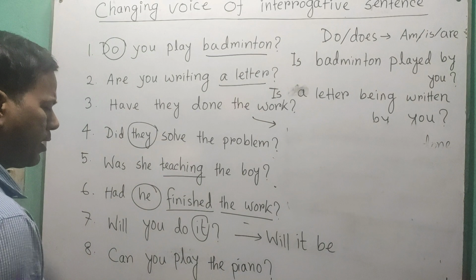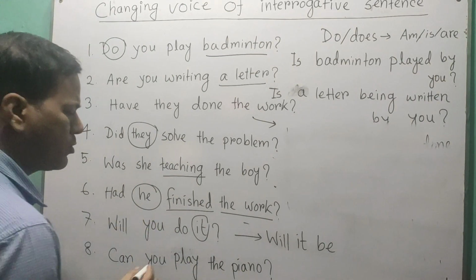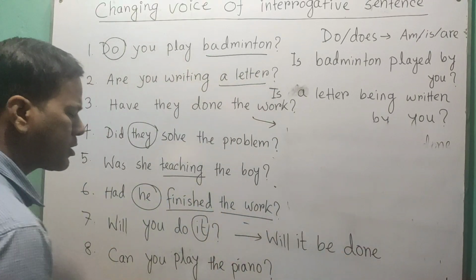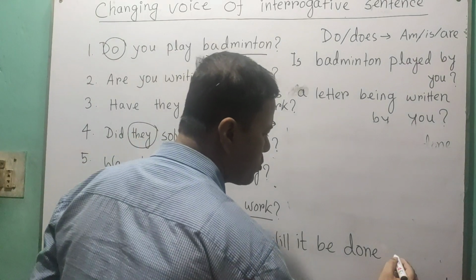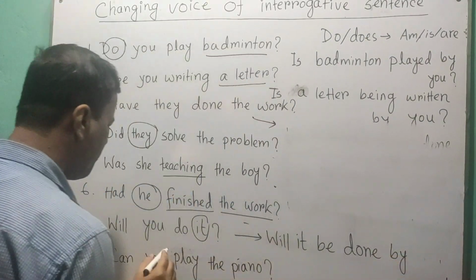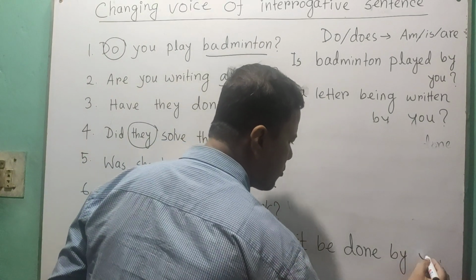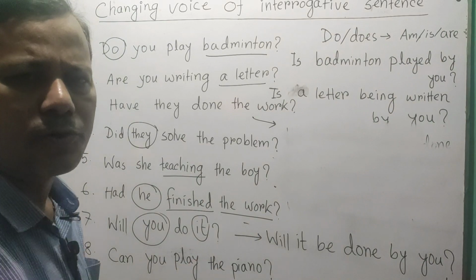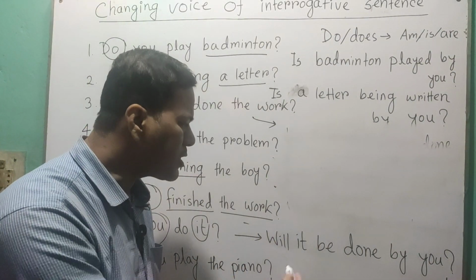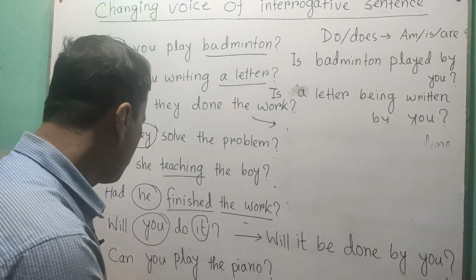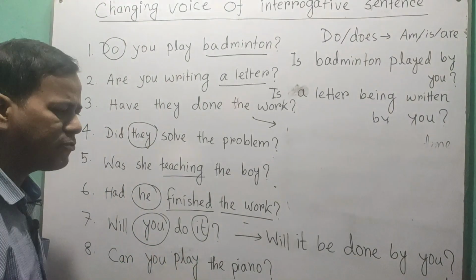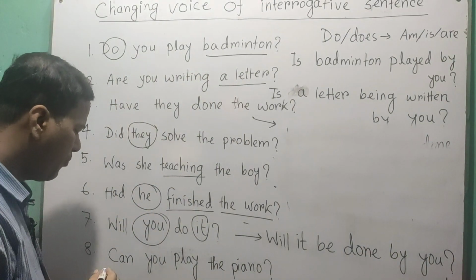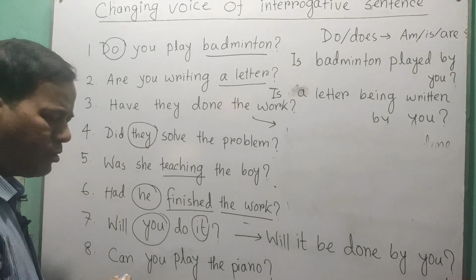Will it be, and then the third form of verb. So do becomes done. Will it be done? Okay, and then we have to use by, and then the objective form of the subject, you. Finally, question mark. Don't forget to put the question mark at the end. Okay, so will it be done by you? Will you do it? Passive voice: will it be done by you? As easy as that. Okay, so let's see another one.